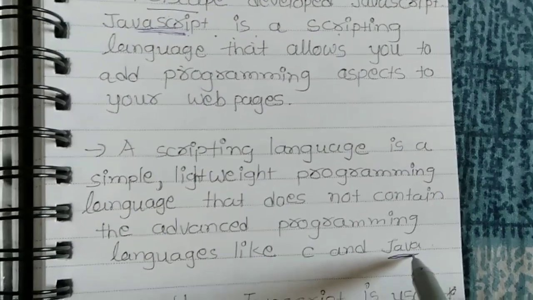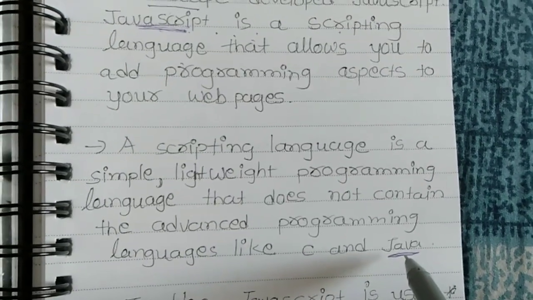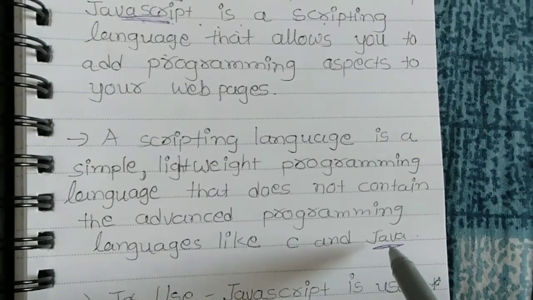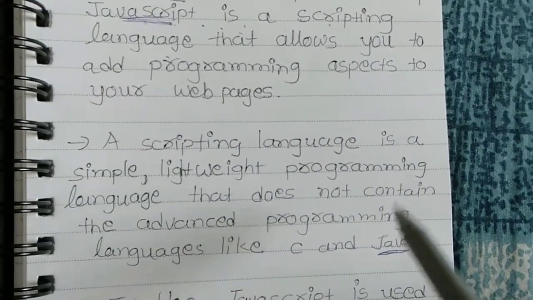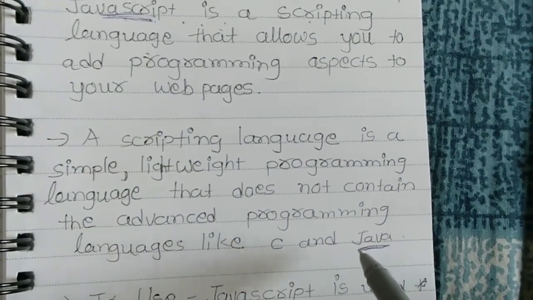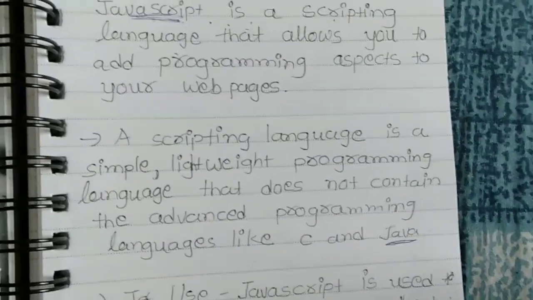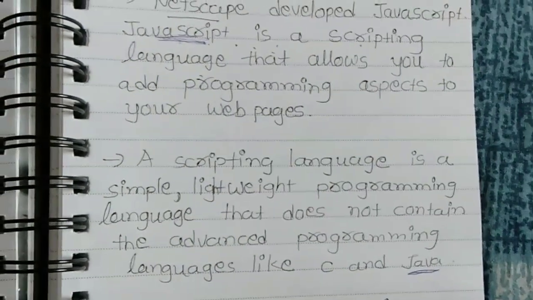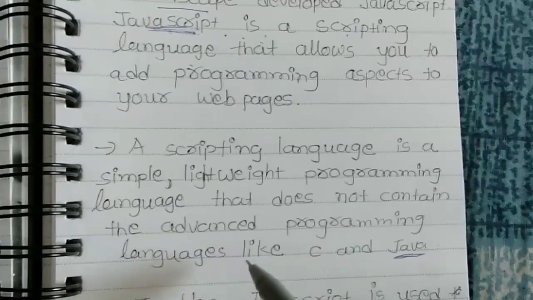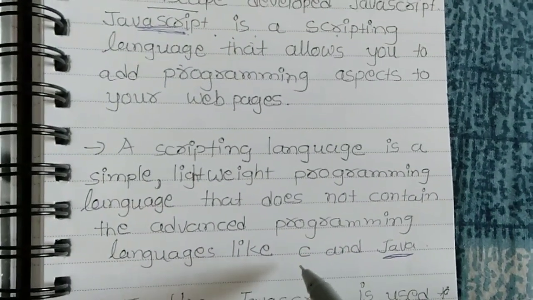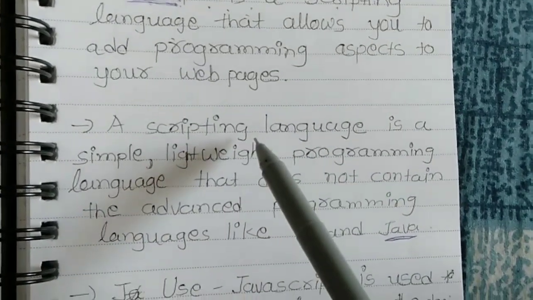In our 12th standard, chapters number 6 to 12 are all based on Java. You have to learn Java from chapter number 6 to 12. Java is the most important language, but JavaScript does not contain advanced programming features and functionality like C and Java. It is a simple and lightweight language. It means it is a basic language.